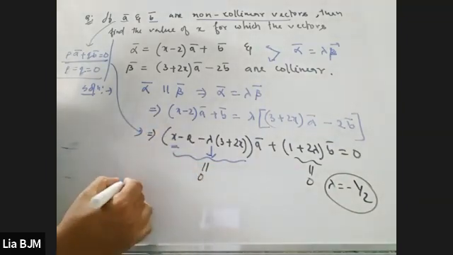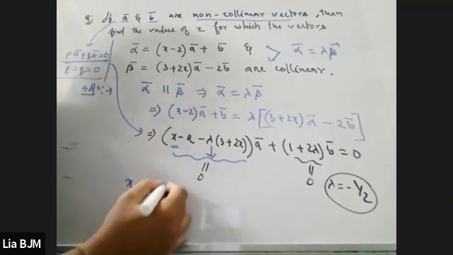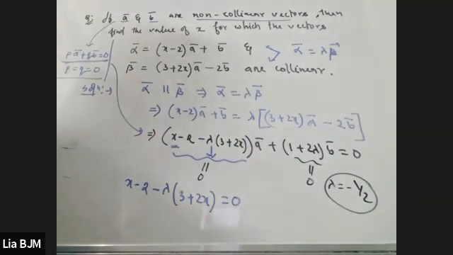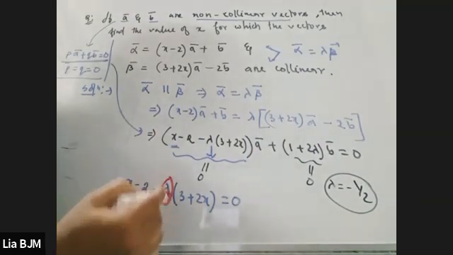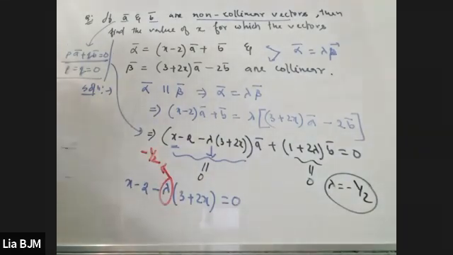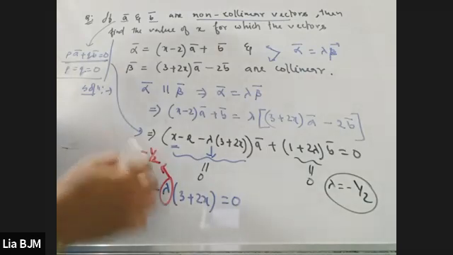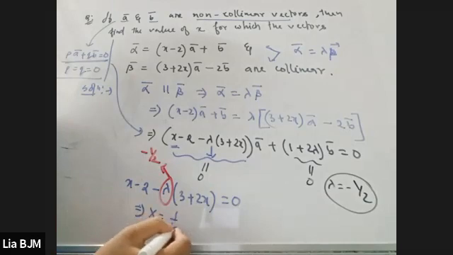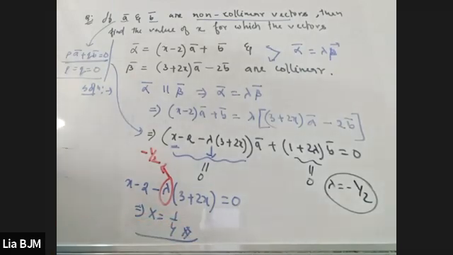Now this is equal to 0 means x minus 2 minus lambda into 3 plus twice x is equal to 0. Instead of lambda, I'm going to put minus half. Clear, my dear? And this is how we get the value of x: x should be 1/4. Clear? Everybody, please tell me whether you have understood these concepts.